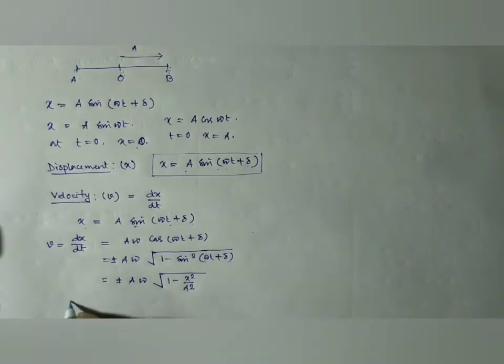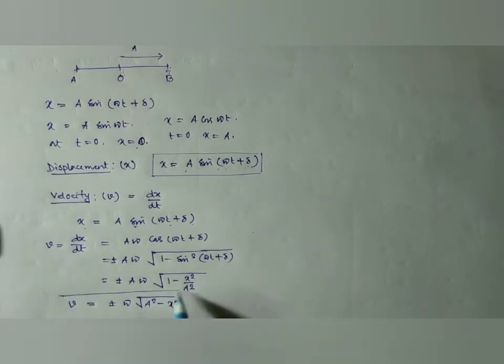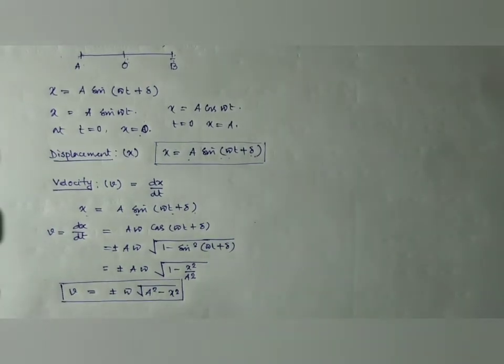So we have velocity equal to, a cancels out, plus minus omega into root over of a square minus x square. This is the expression of velocity of a body executing simple harmonic motion.